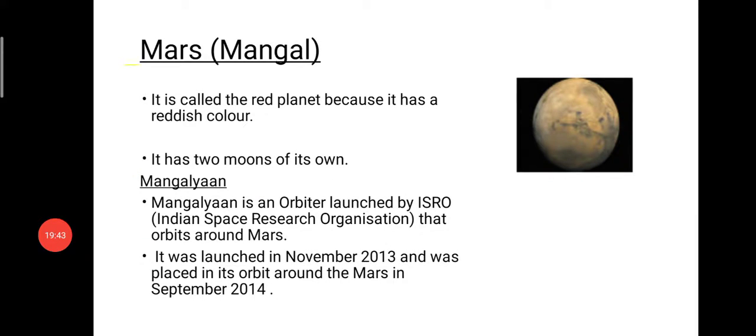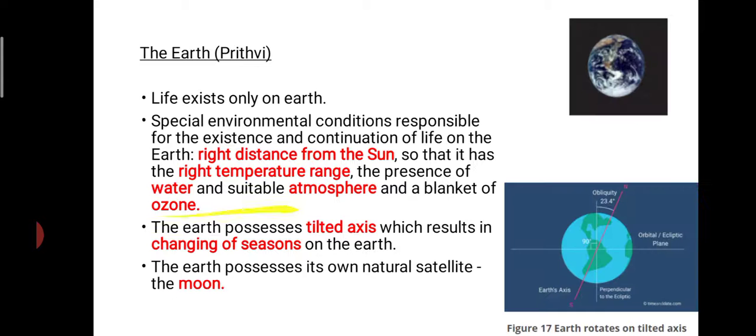Moving on to the next, which is Mars. Mars is also known as Mangal. And here children, this Mars has a red color. It has a reddish color, therefore it is known as the red planet. And it has two moons. Have you heard about Mangalyaan? Mangalyaan was an orbiter launched by ISRO, the Indian Space Research Organization. This orbiter will orbit around Mars, and its name was Mangalyaan.